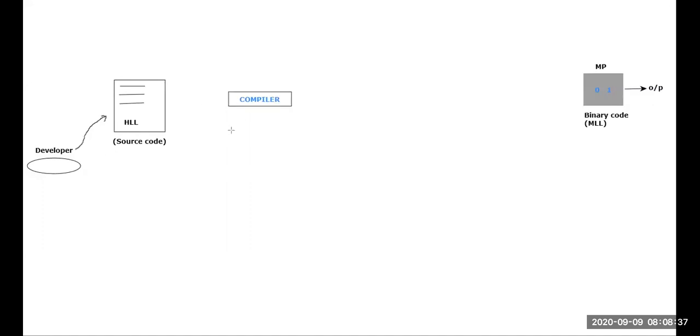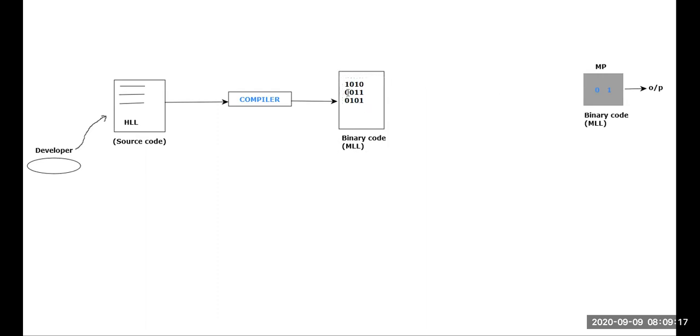What is the duty of the compiler? The compiler will take the high level language as the input and produce the machine level language as the output. Let me just consider this to be the binary code or machine level language. Technically, this is called binary code. Okay sir, how will this machine level language look? It is very simple. It will look like 1010, 0011, 0101. That means the data would be available within this binary code or machine level language.